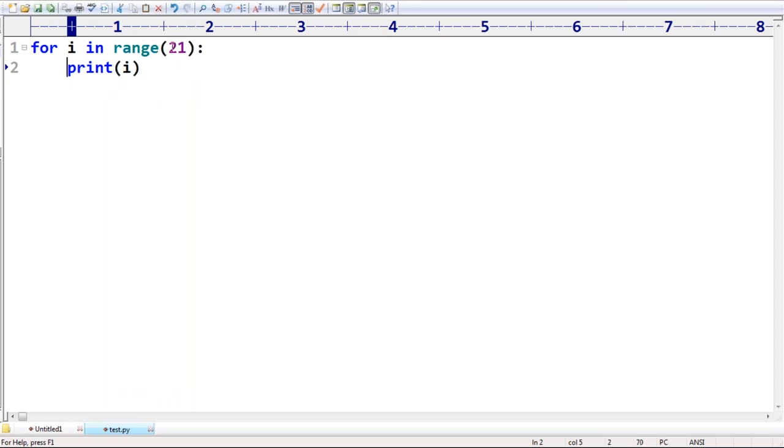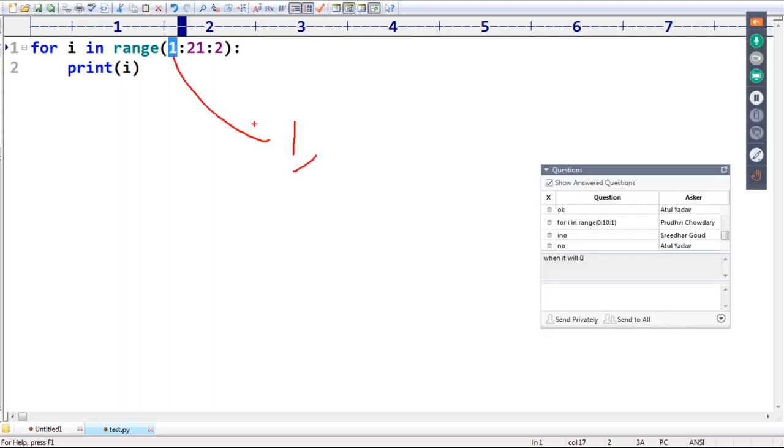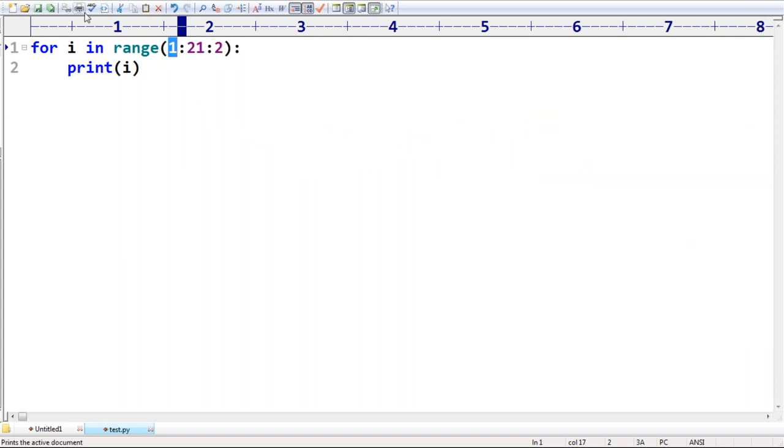Directly you can ask print, and here I will do the required things. range(1, 21) means starts from 1 until 20. It is going to take all, but don't increment by 1, 1, 1. Can you please increment by 2 every time? Starts from 1, so the first one printed is 1. Increment by 2 means 3, increment by 2, 5, increment by 2, 7, increment by 2, 9. Only odd numbers by default you are going to get, sir.